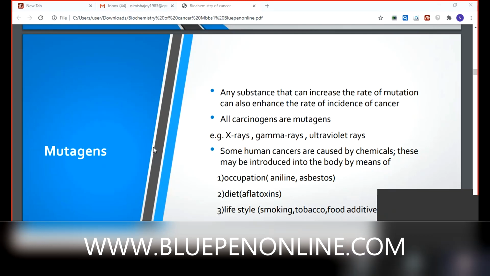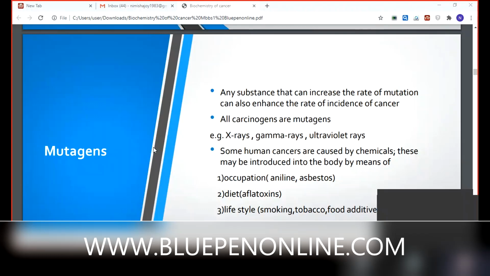Then what happens? There is a block and that particular area starts to degrade. Then we have to remove that part of the intestine by surgery. In colon cancer, we cut the affected area and reduce the length of the colon. So how can we avoid this? By the usage of dietary fiber.